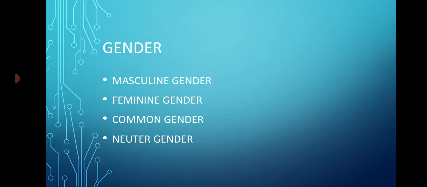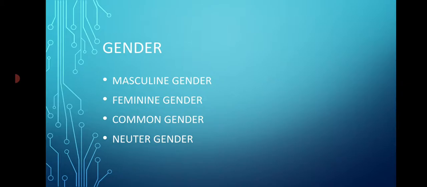Today we are going to learn gender of nouns. Under that we are going to cover masculine gender, feminine gender, common gender and neuter gender. Now gender is a term used to differentiate between male and female nouns. For example, when we say boys, by boys we mean some male person, which is a masculine gender. When we say girls, it is female, that means it is feminine gender.